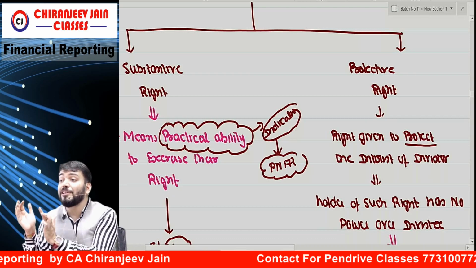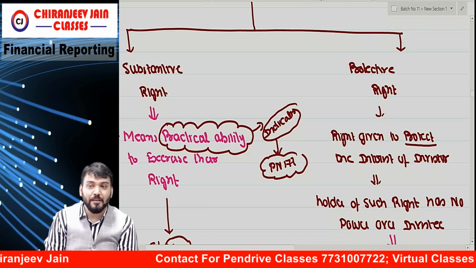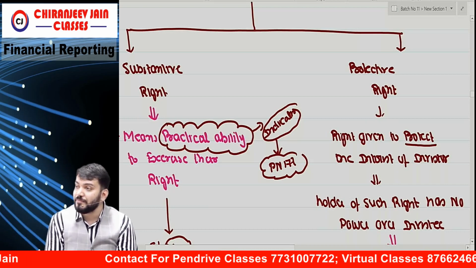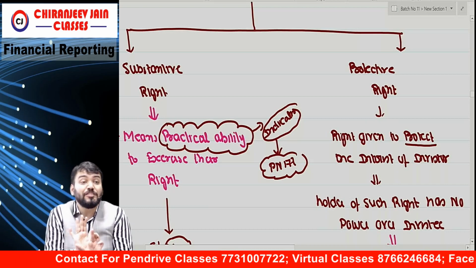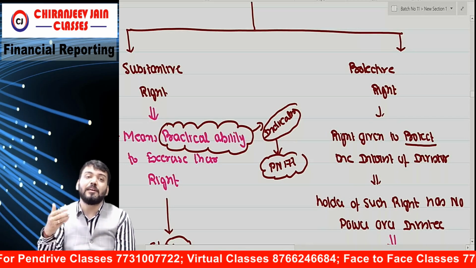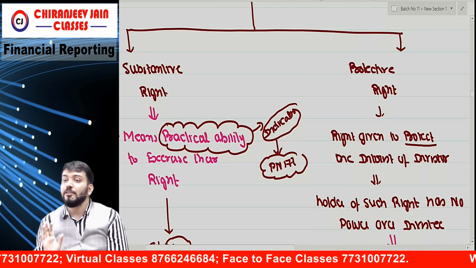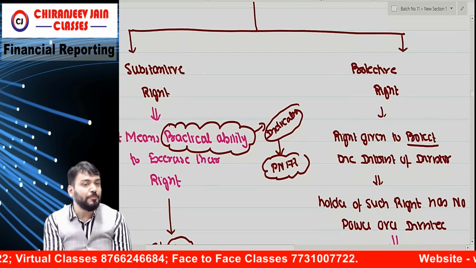So this is only a protective right to protect the interest of the bank, but this is not a substantive right. So only substantive right will be considered for the definition of power. Any protective right should be ignored.